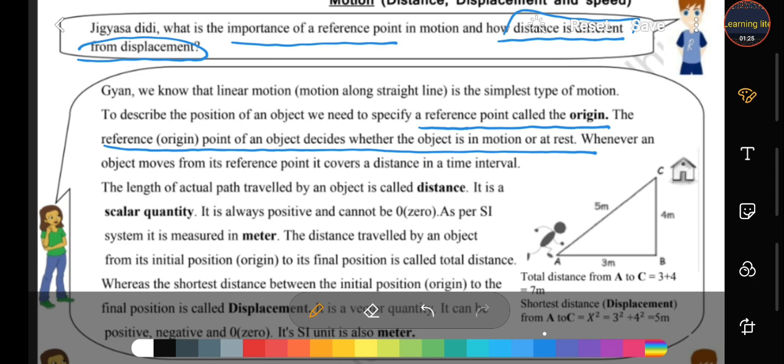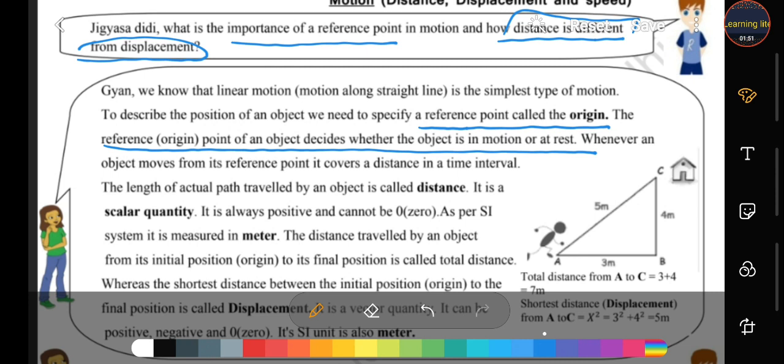From home. So home is your reference point, because from home you step out to go to school. Your initial position is your home and final position is school. So home is our reference point, and the reference point tells us whether you are in motion or at rest.